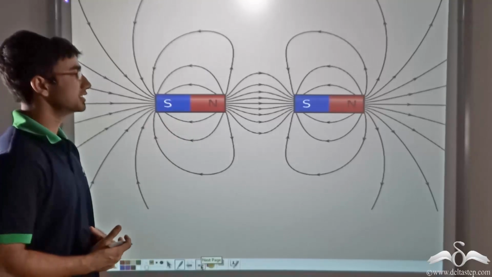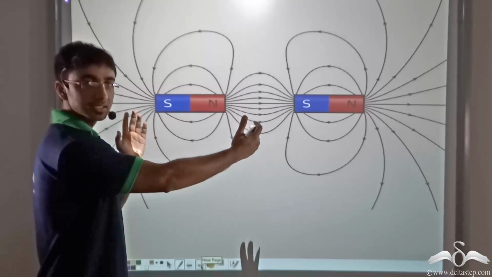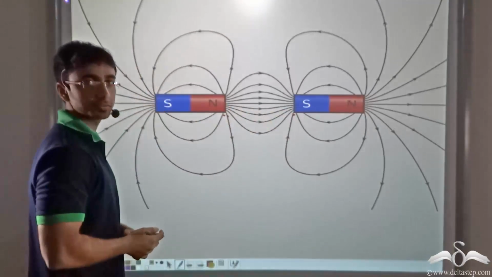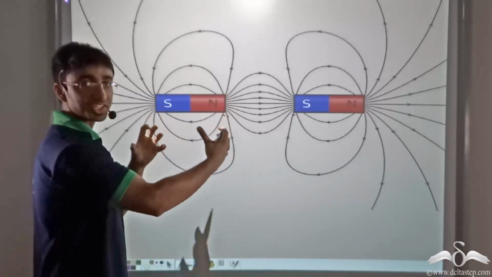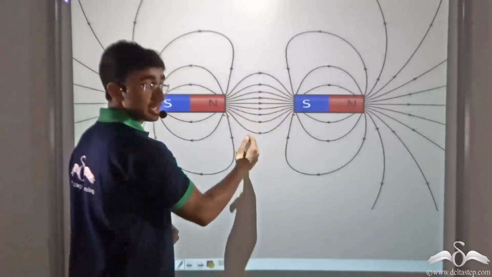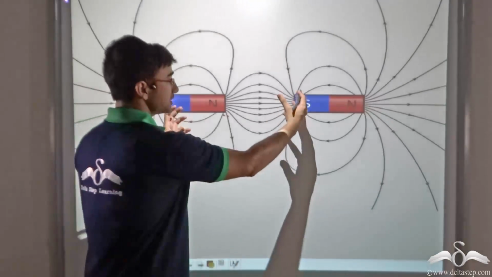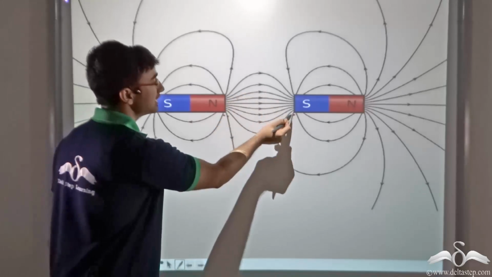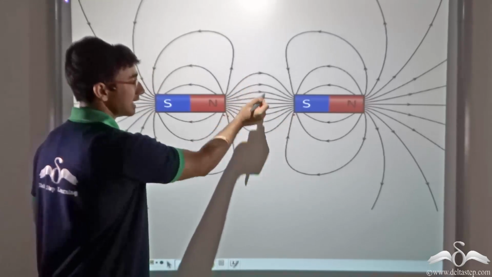Now notice what happens when two magnets are placed face to face or end to end with opposite poles. Now since opposite poles attract, they will have a strong influence. Now when these two poles are brought closer, you can see that the field lines are highly crowded at this end.